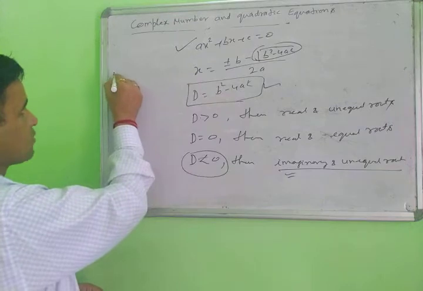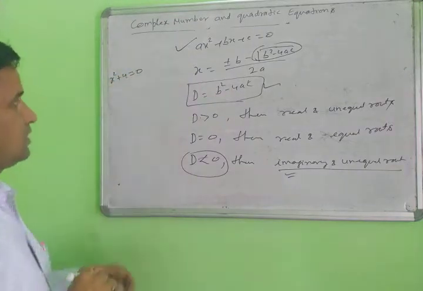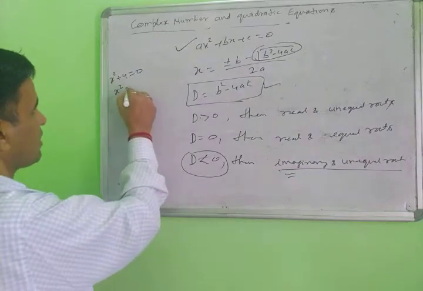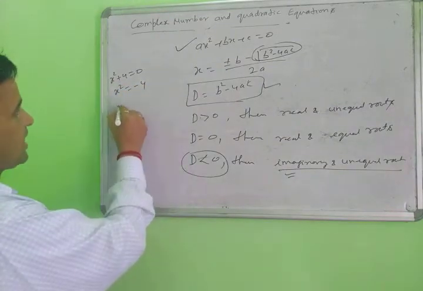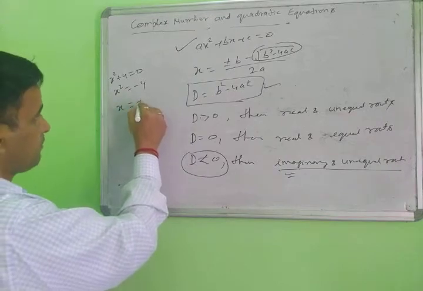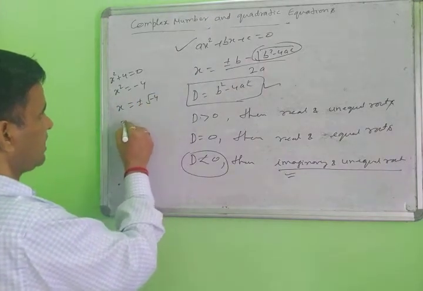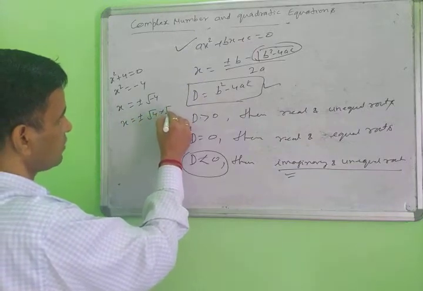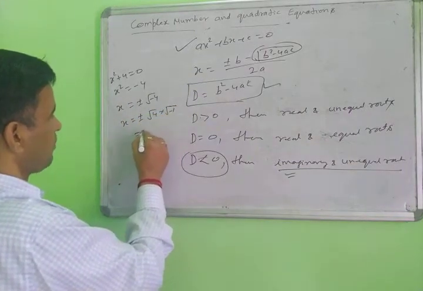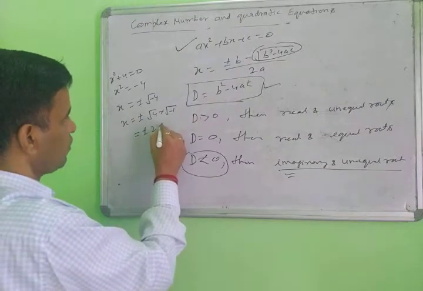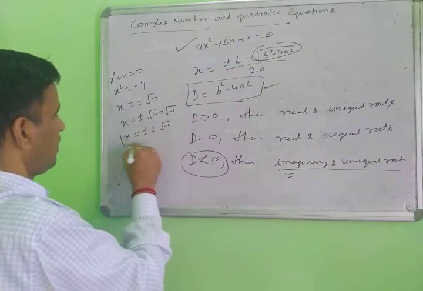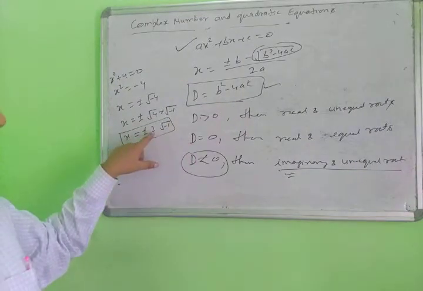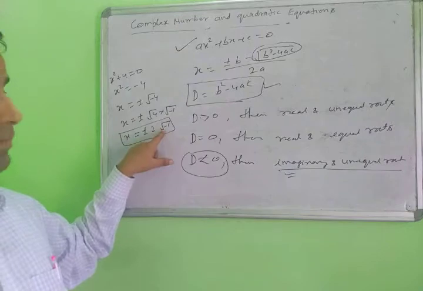Suppose x square plus 4 equal to 0. This is the quadratic equation given here. Then x square equals -4. After that, x equals plus minus root of -4, which is plus minus root 4 into root minus 1, that is plus minus 2 root minus 1. So x equals plus minus 2 root minus 1.